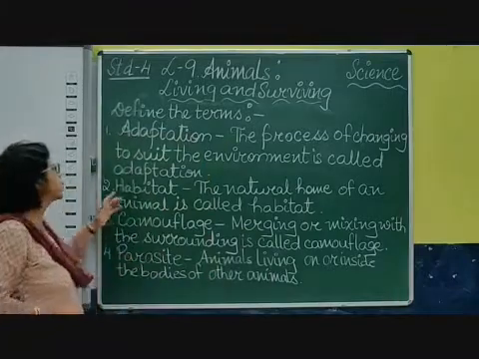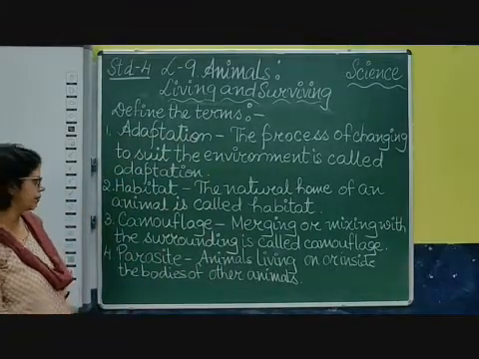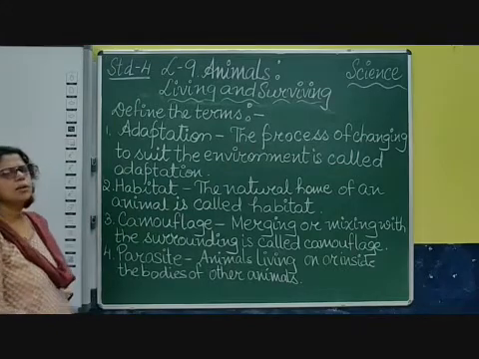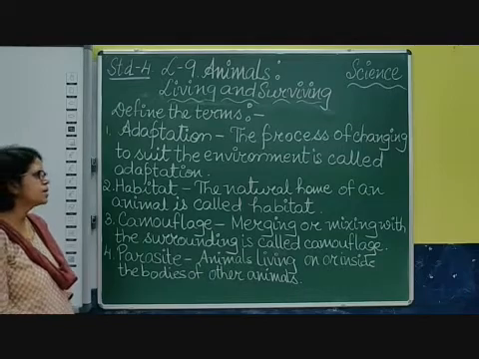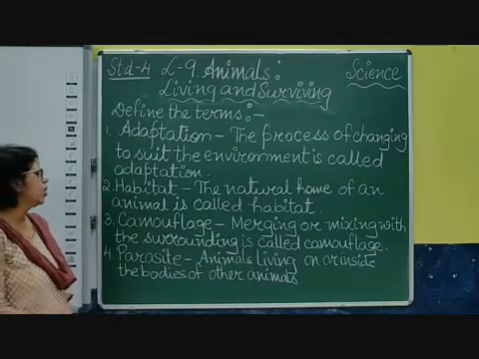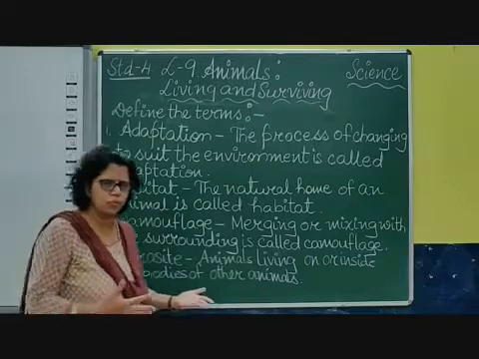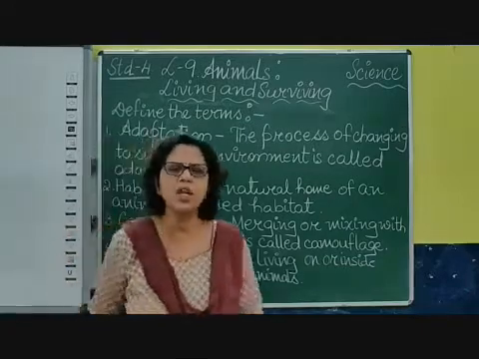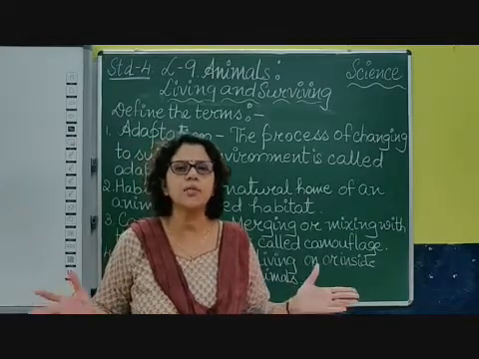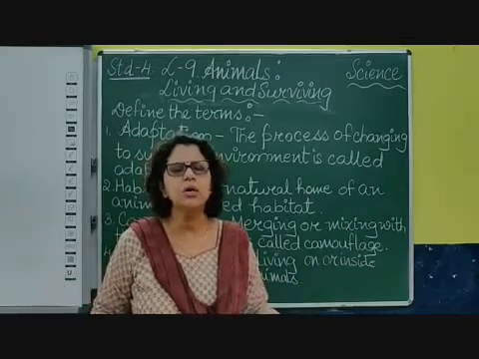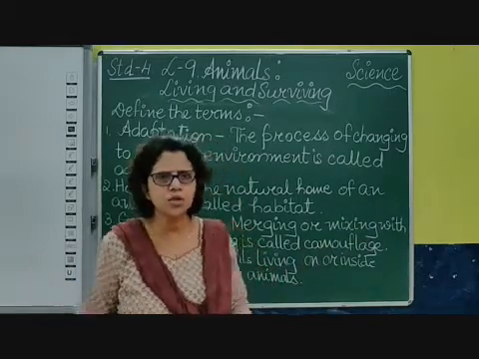Children, adaptation spelling: A-D-A-P-T-A-T-I-O-N. Coming to the second one, children, habitat. Habitat, the natural home of an animal, is called habitat. We bring animals and put them in a cage. That is not their natural home. The natural home is where they live naturally: in the jungle, or some live on the tree, some live in the nest. That is their natural home.